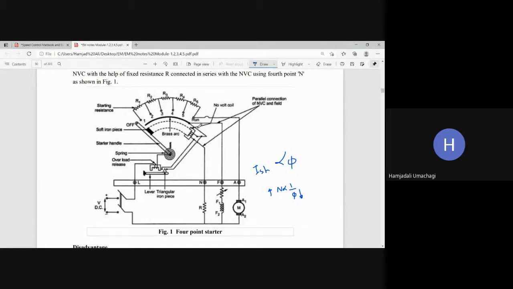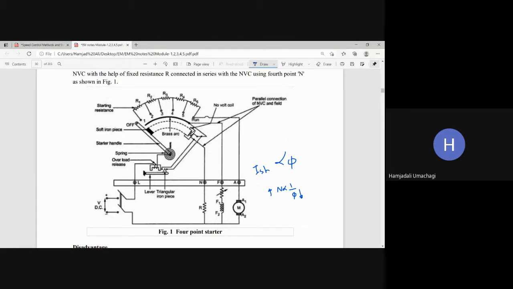Then let us see the other connection from the same brass arc point. Now the connection is given to the no volt coil. Then the other end of the no volt coil goes to where? N point. From the N point, it is given to the resistance, and finally it is connected back to the negative of the line. Is it clear? Now you check the connectivity, how it is connected. The no volt coil and the field winding, whether they appear in series or in parallel.